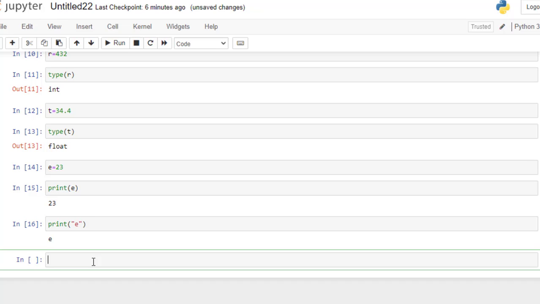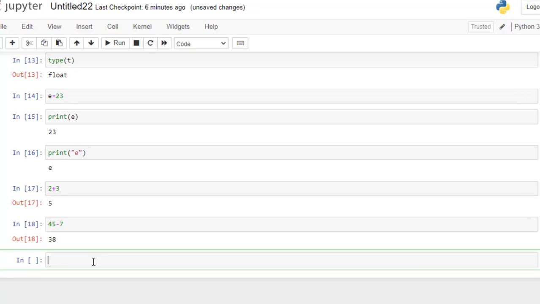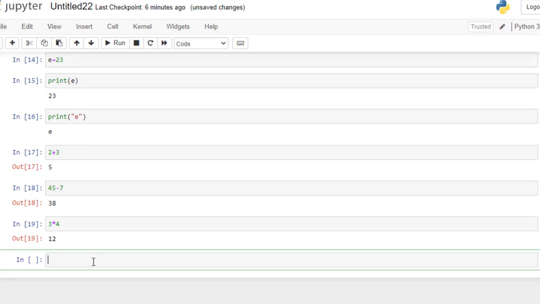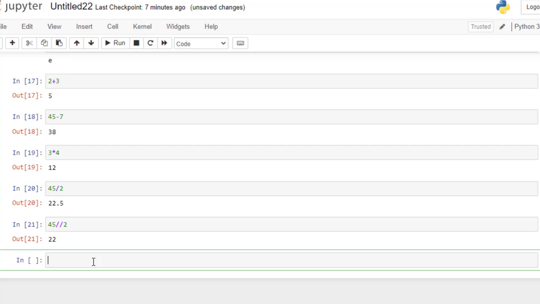Now performing basic mathematical operations like 2 plus 3, just printing it out you will get the answer 5. Subtraction, suppose 45 minus 7, is also an easy method here. Then 3 multiplied by 4, you will get the answer 12. Now in division, suppose you have 45 divided by 2. In this type of division, even the decimal point value is included. But if you want only an integer value and want to eliminate the decimal point, use floor division, and the decimal point will be completely eliminated.